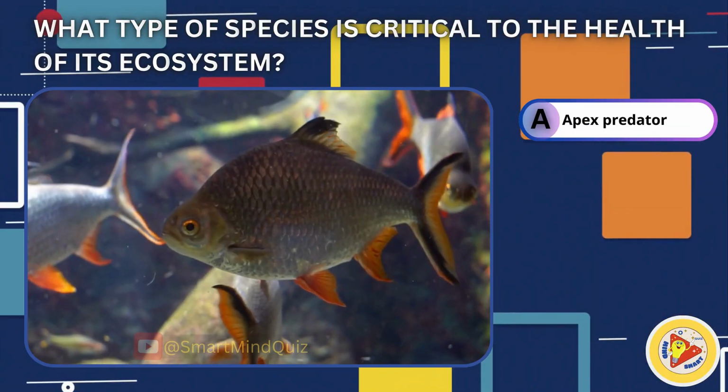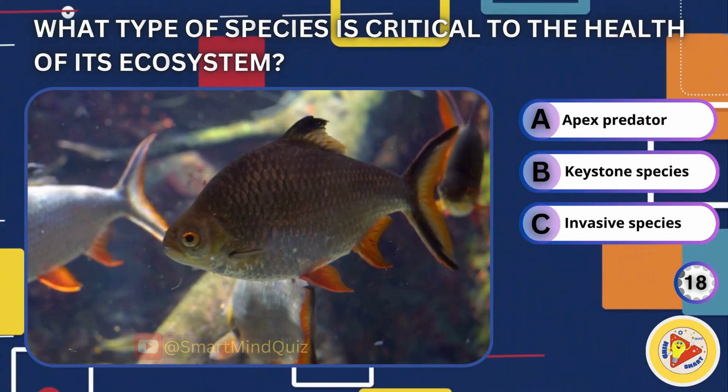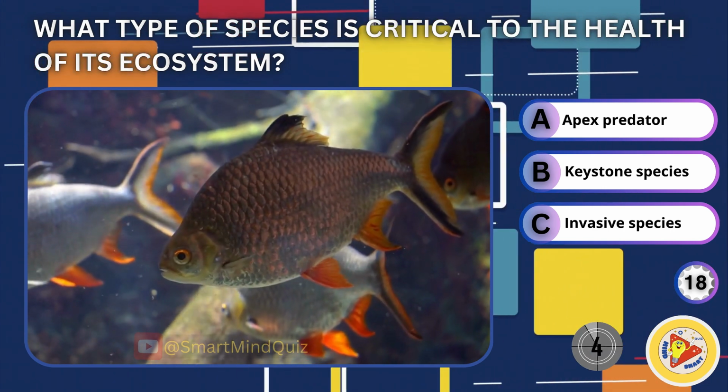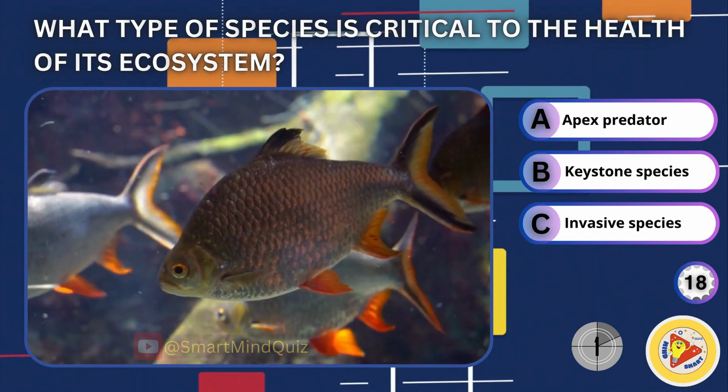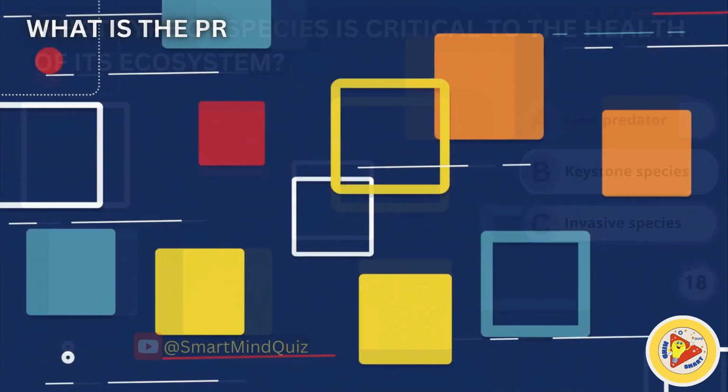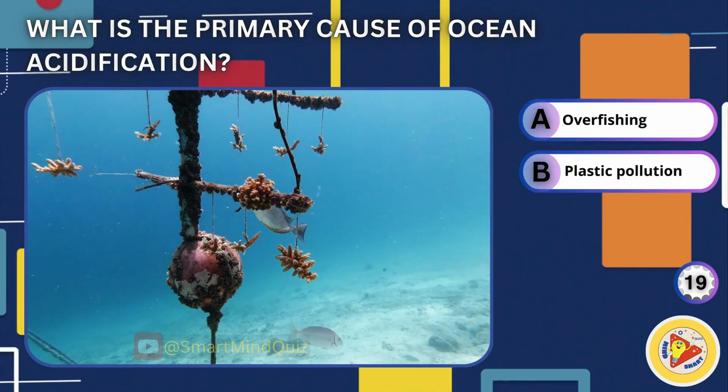What type of species is critical to the health of its ecosystem? Apex predator, keystone species, invasive species. Answer is keystone species. What is the primary cause of ocean acidification?